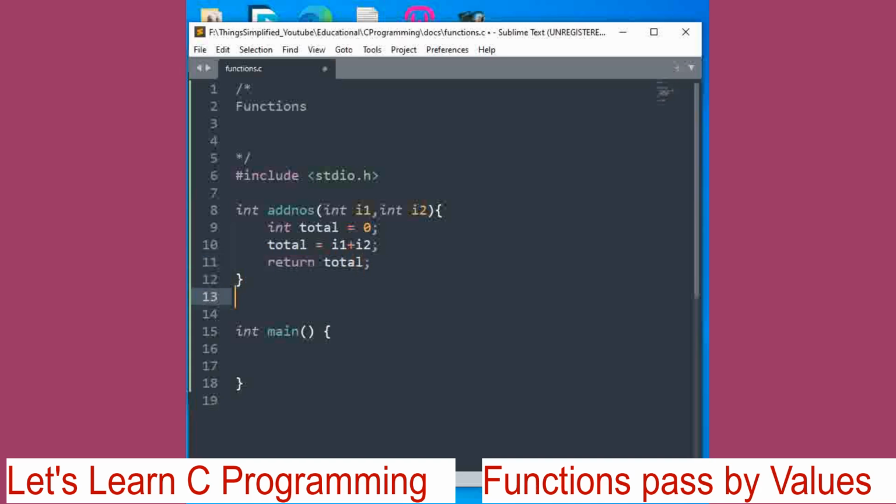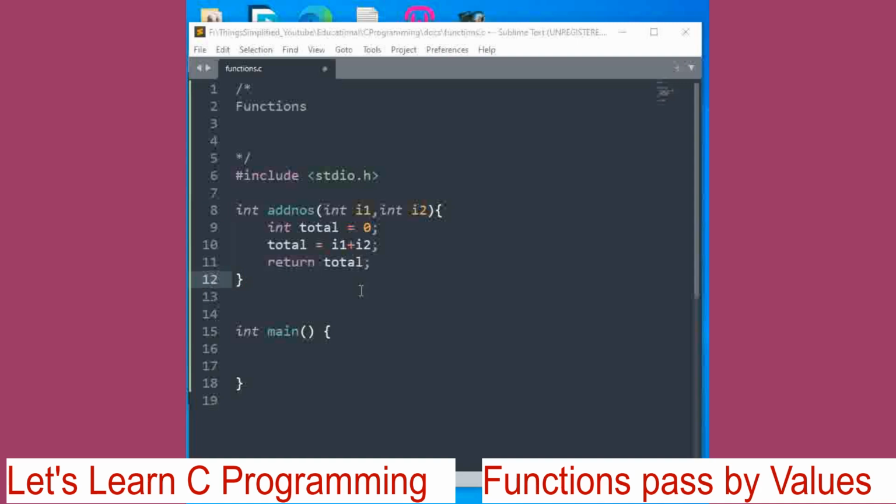Now here I will just explain how to define a function. Here int is the return type. Add numbers is the function name definition. Int I1, int I2 are the parameters. The function body is enclosed in these curly braces.